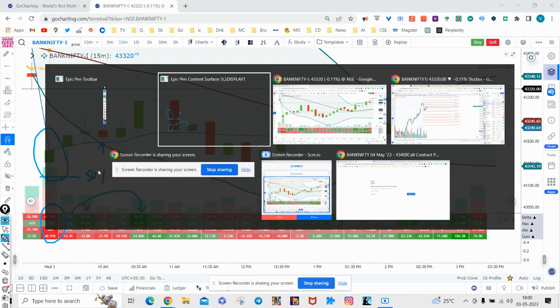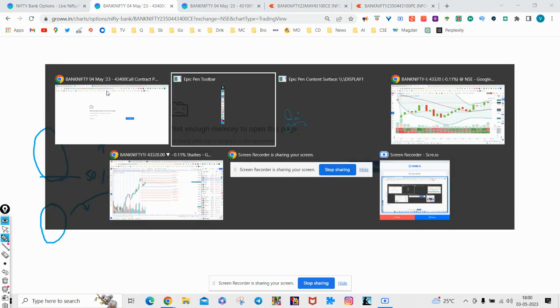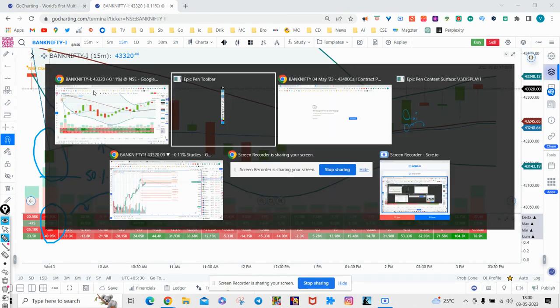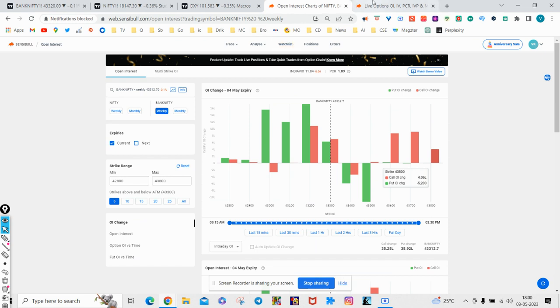And when you look at the OI also, this becomes clear. Let me show this on the OI chart. Let me erase this. So when you look at the OI chart, you find that today there was unwinding at the highest level.